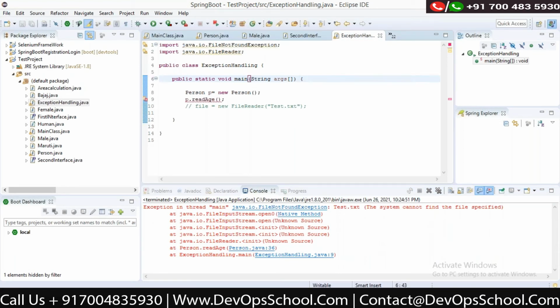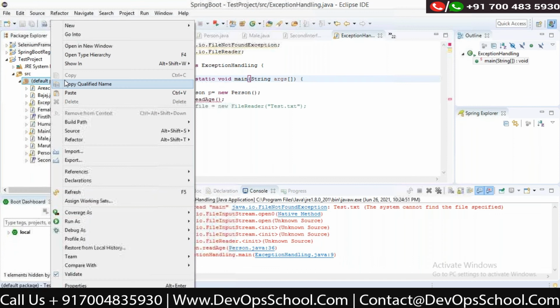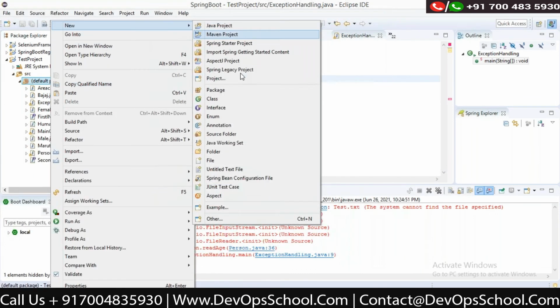But the exception can be thrown to any level. It can be thrown from 1 to 2, 2 to 3, 3 to 4, 4 to 5, any level of classes. I have just explained one level. Person has thrown the exception to the handling class. If everyone is confused, let me write one more class.